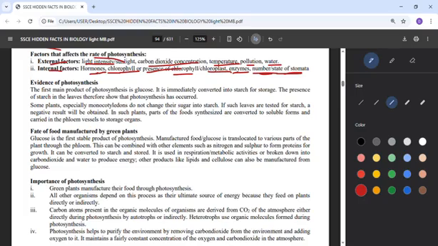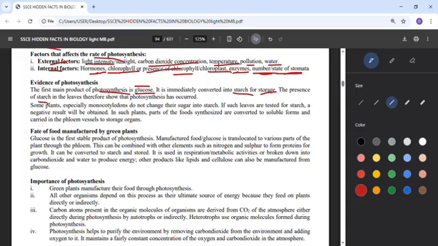Now, what's the evidence of photosynthesis? The first main product of photosynthesis is glucose. That's how we know that photosynthesis has taken place. Once glucose is formed, it is immediately converted into starch for storage. So that glucose formed returns to starch. That's how to know that photosynthesis has taken place.